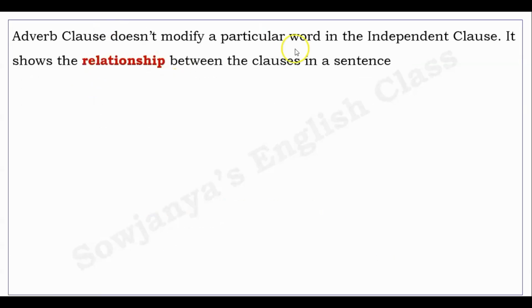An adverb clause doesn't modify a particular word in the independent clause. It shows the relationship between the clauses in a sentence. For example, a noun clause can act as a subject, an object or a complement or whatever, and an adjective clause describes a noun or pronoun in the sentence. But as far as an adverb clause is concerned, it doesn't modify any word in particular, but its main function is to show the relationship between the main clause and the dependent clauses that are used in that particular sentence.